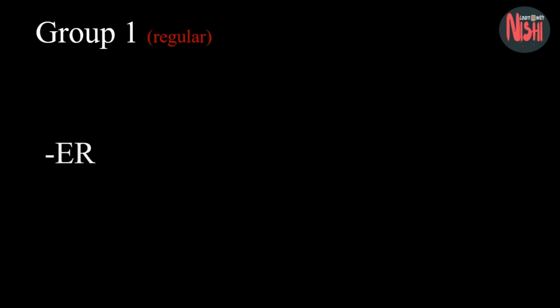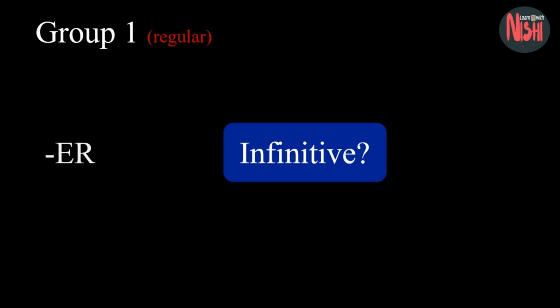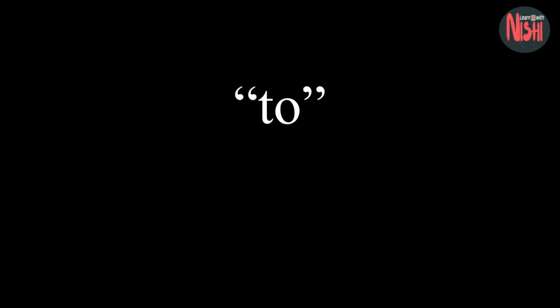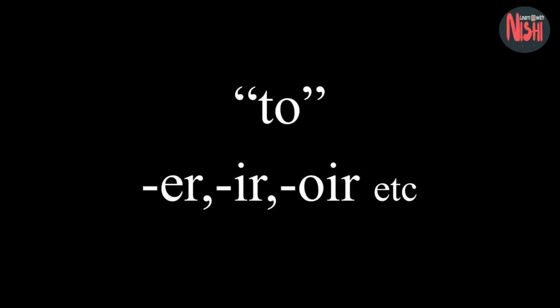Group 1. Group 1 verbs are regular and all verbs of this group have an infinitive ending in er. Now, you are maybe thinking, what is infinitive? Okay, the infinitive is the unconjugated form of a verb, that is the version of the verb which we find in the dictionary. Like in English, the infinitive is the word to, followed by a verb like to talk, to see, to run, to dance, etc. The French infinitive is a single word with endings like er, ir, oir, etc.